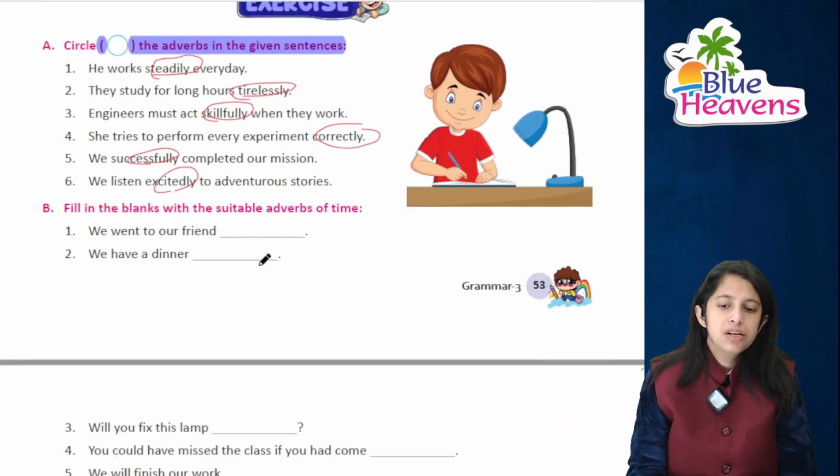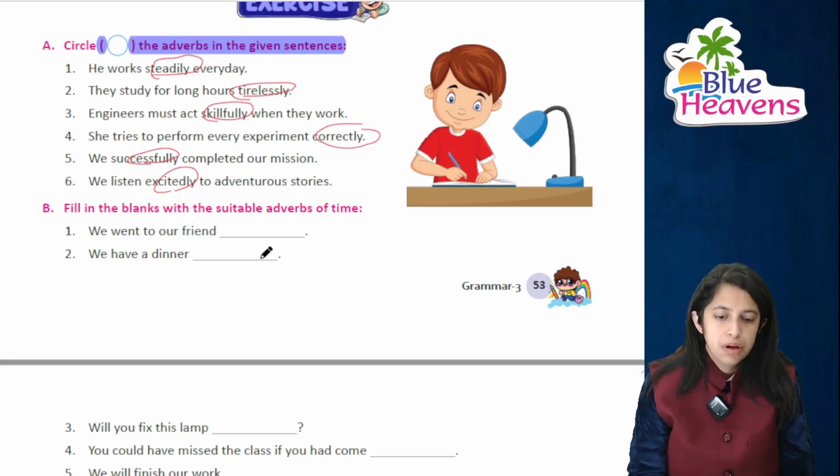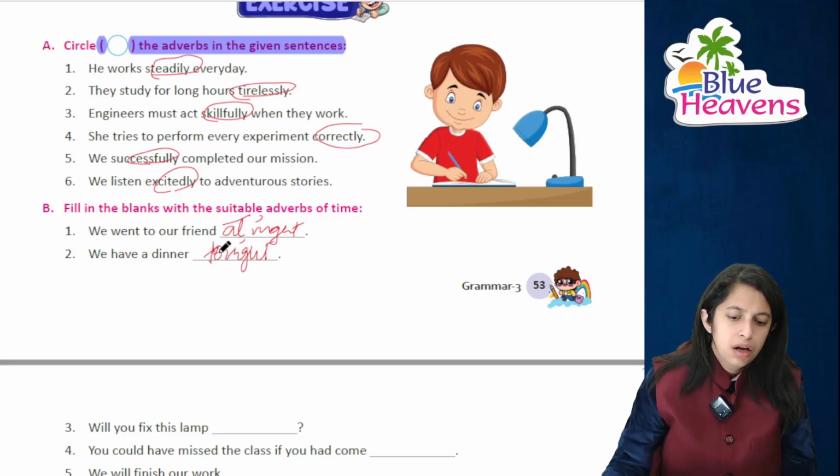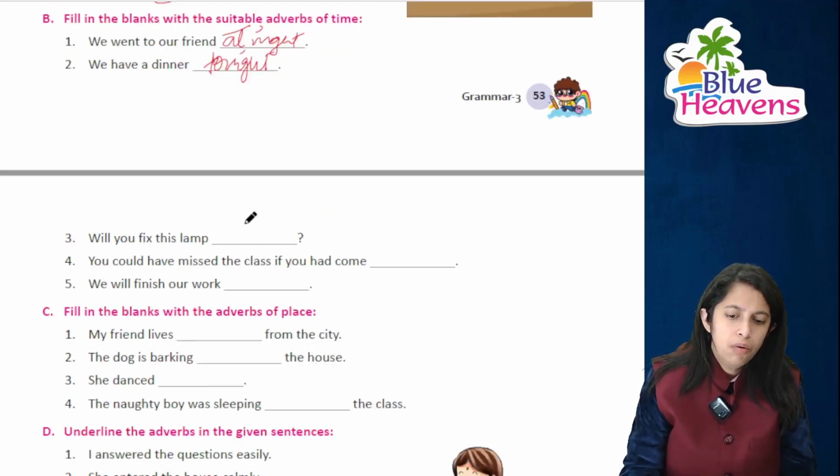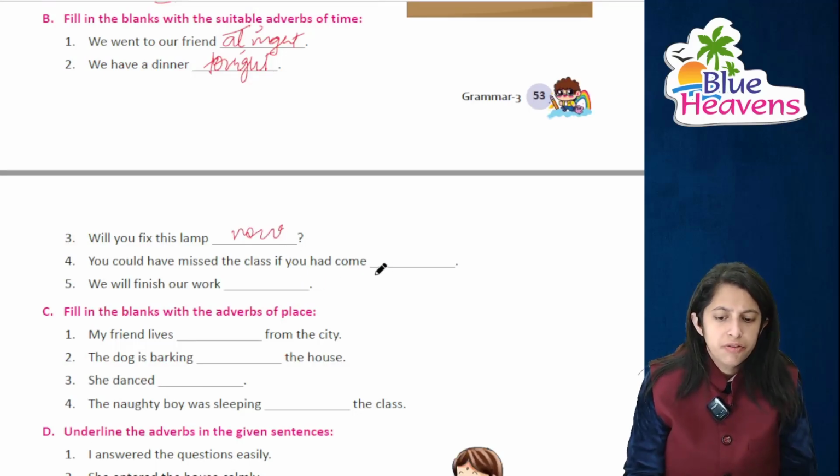You have to fill in the blanks with a suitable adverb of time. We went to our friend at night. We have a dinner tonight, right? Will you fix this lamp now? You could have missed the class if you had come late. You will finish your work today.